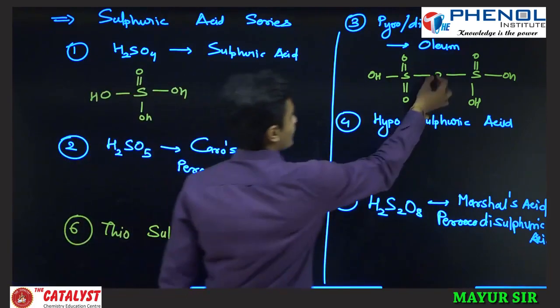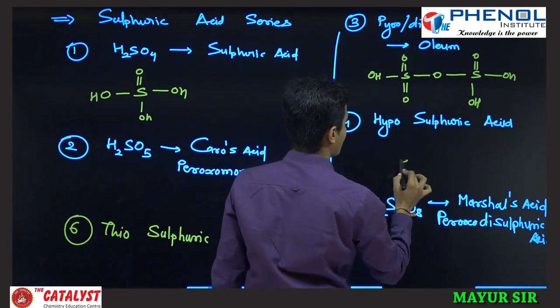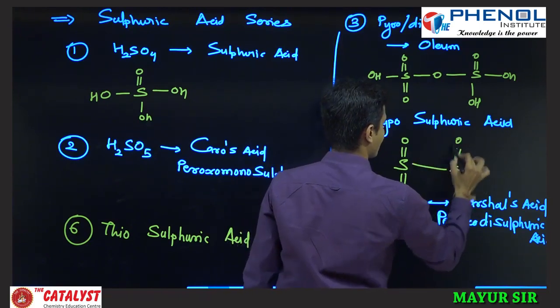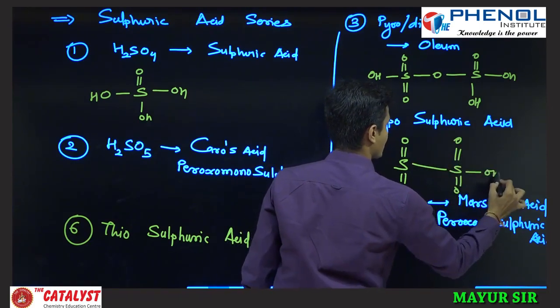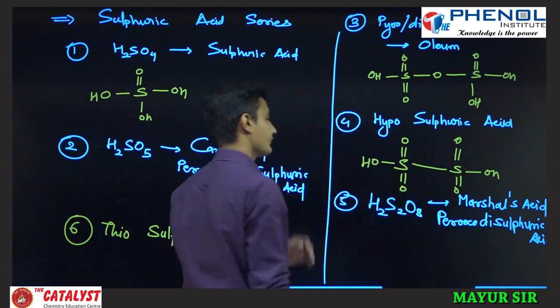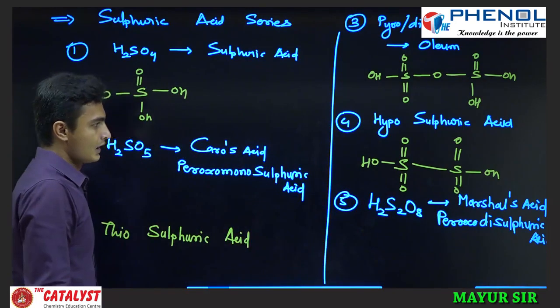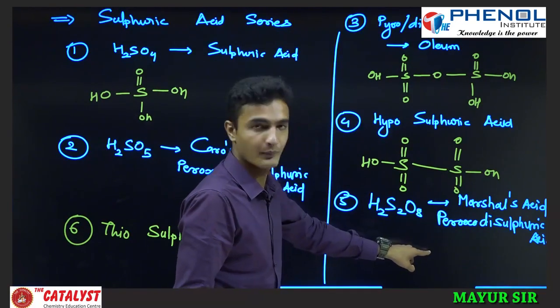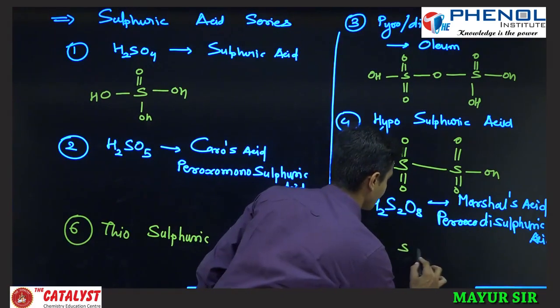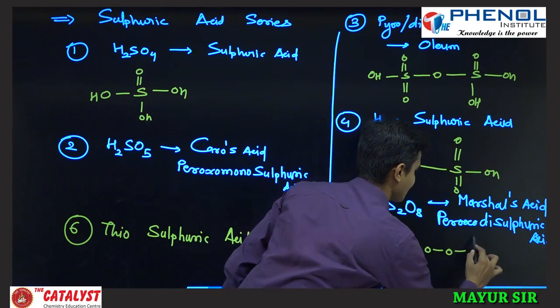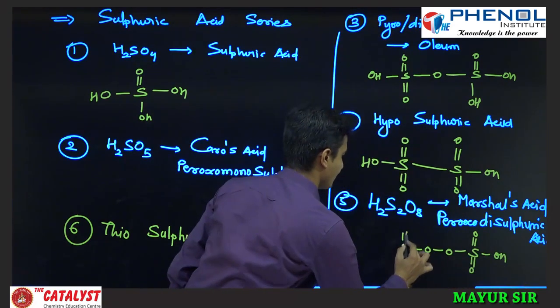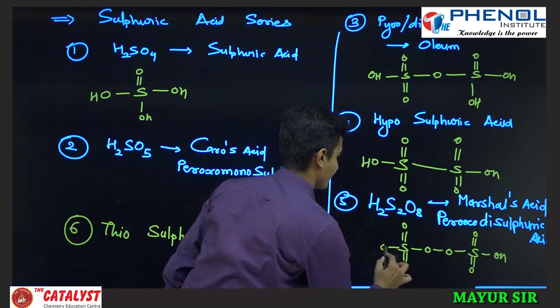If you remove oxygen from the between, then it is called hypo, that is S double bond O, double bond O, S double bond O, double bond O, OH, and OH. Yes. If you put one more oxygen in here, then it will form peroxo acid, then S, O, O, S, double bond O, double bond O, OH, and here double bond O and OH.